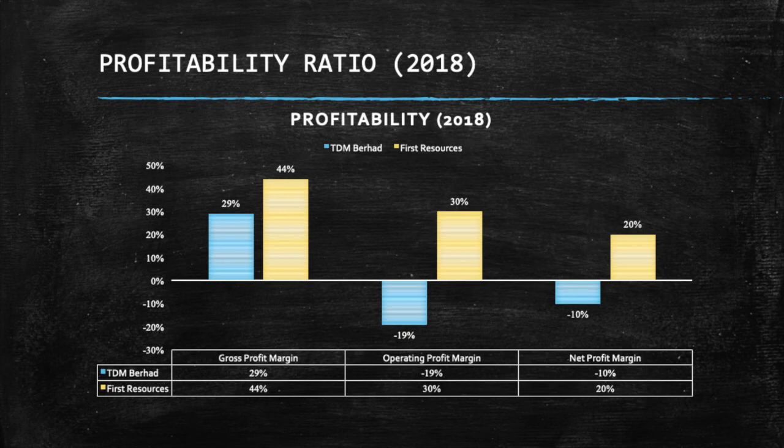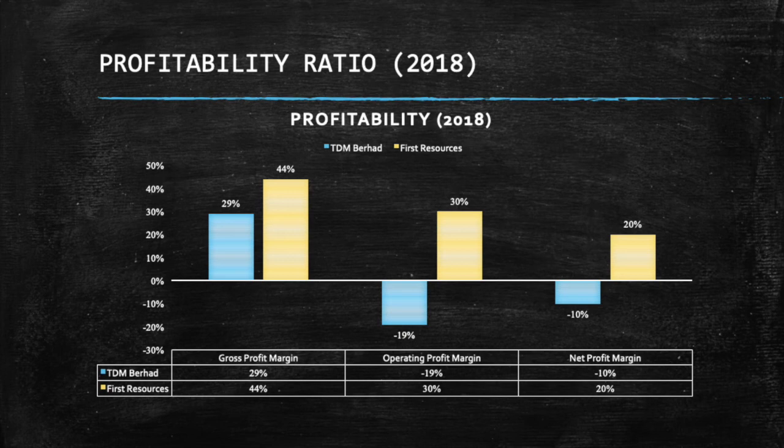For TADM Berhad Company, the gross profit margin result indicates that for every RM1 of revenue earned by the firm, it has earned 29 cents of gross profits to cover its operating expenses after providing for its cost of sales. In short, the firm generates 19 cents of operating loss for every RM1 of revenue made by the firm. Apart from that, the net profit margin may be interpreted that for every RM1 of revenue that TADM Berhad earns, it earns a net loss of 10%.